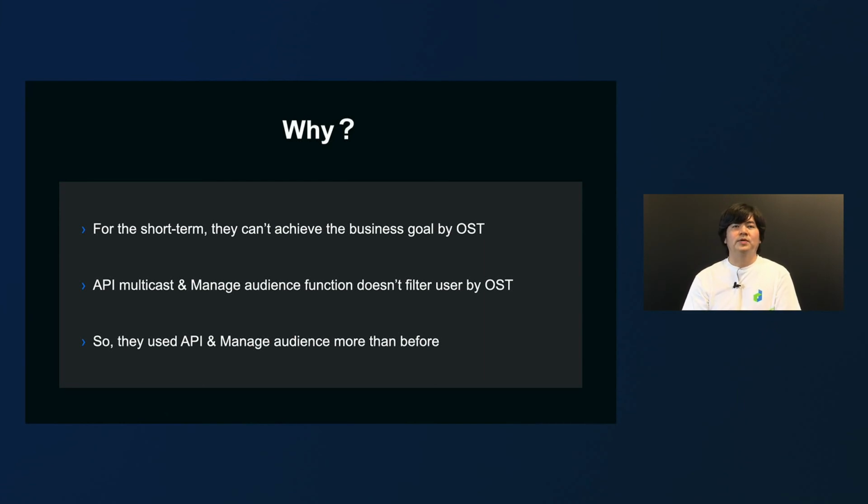However, with just optimizing message open rate, the system can't satisfy their conversion target in a short term. That's why service teams chose non-open score targeting broadcasts, such as API and managed audience, to achieve their conversion targets.